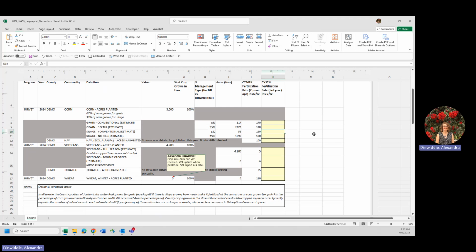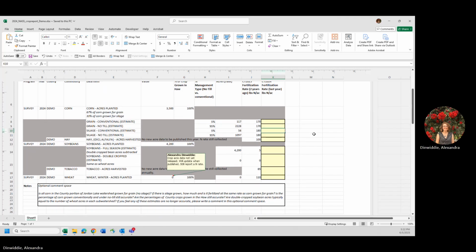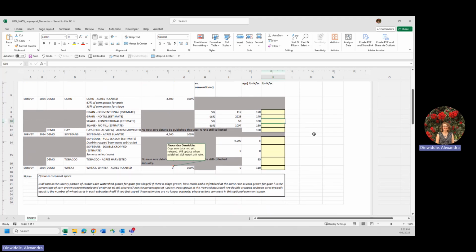As a result, I only update acreage for those crops when census data is released every 5 years. However, we're still interested in how tobacco and hay is fertilized in the Jordan Lake watershed, even if we don't have updated acreage information for those crops. So I am still collecting nitrogen fertilization rate information for those crops, even if there are not acreages listed in your spreadsheet.